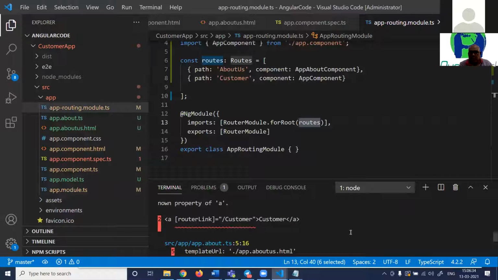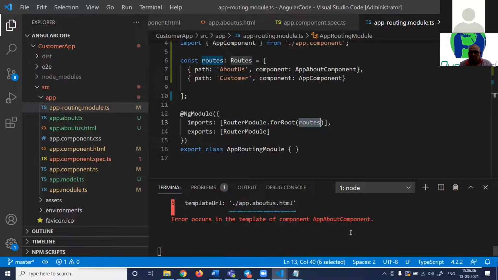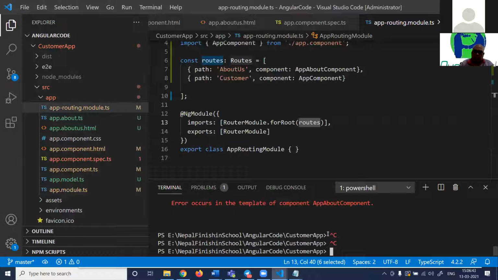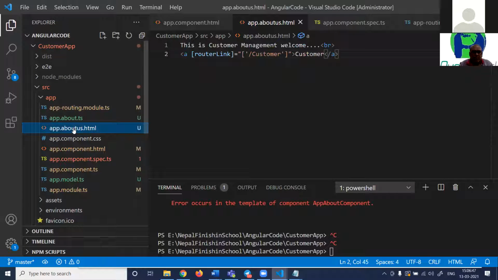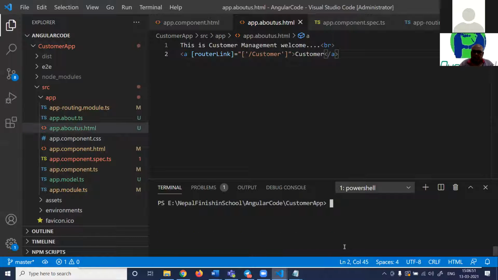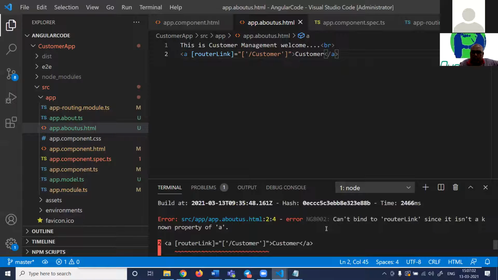Let me go and correct that first. This is about us. This is component. Confused with the errors. Why is it giving this?